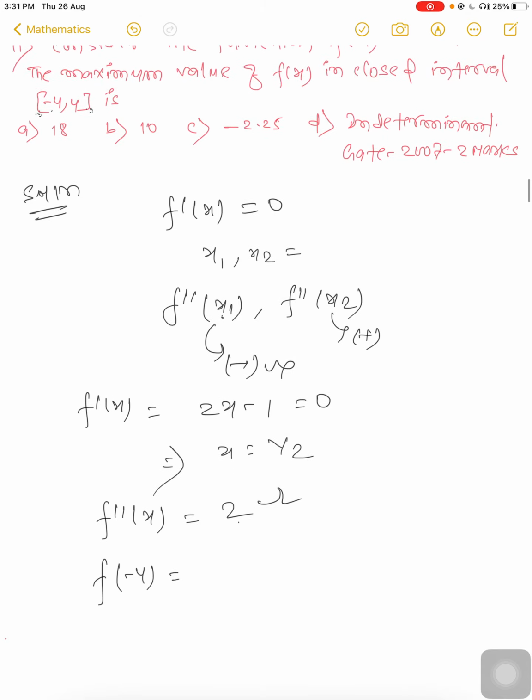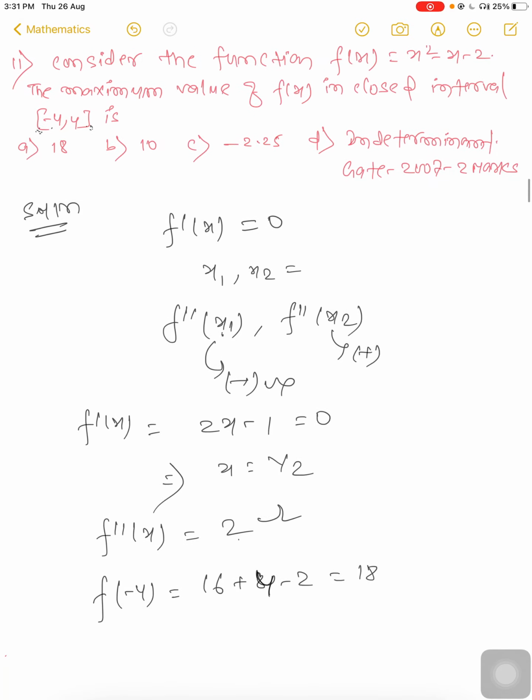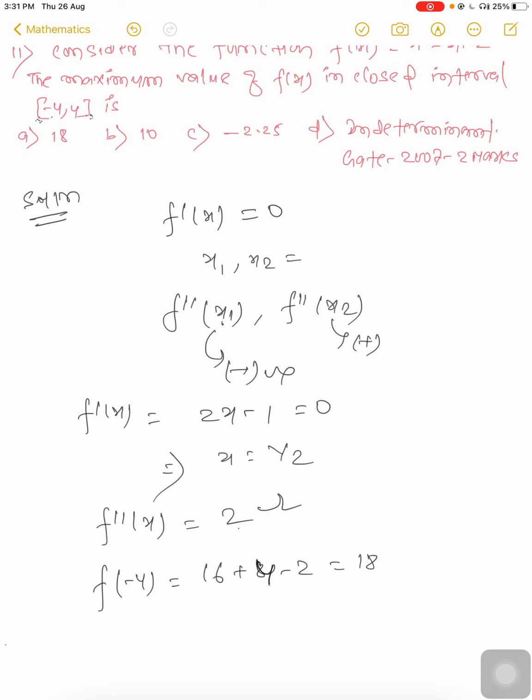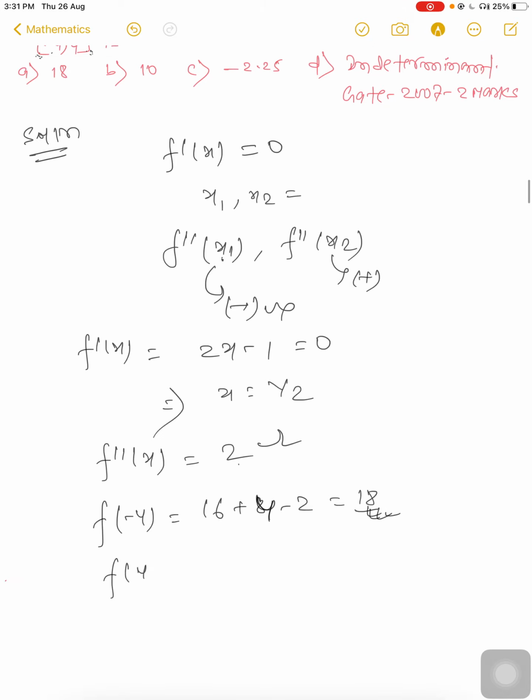So f(-4), what will happen? 16 plus 16 plus 4 minus 2, that is 18. We have to find out the maximum value, so here is the minimum. So 18 will be the maximum, and you will get it at x equal to minus 4. Check it at 4 as well: 16 minus 4 minus 2, here you will get 10. So the maximum is 18.